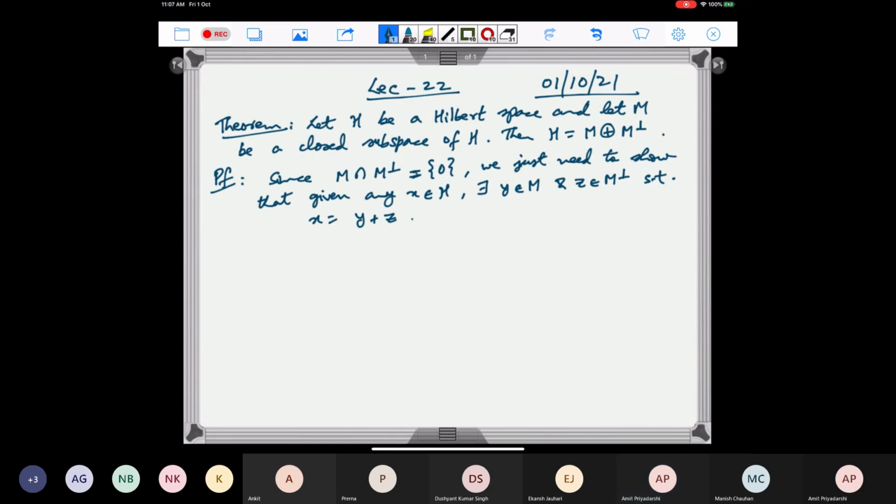So now given any X, we have to first find a vector Y such that this happens. It is clear what Y should be.